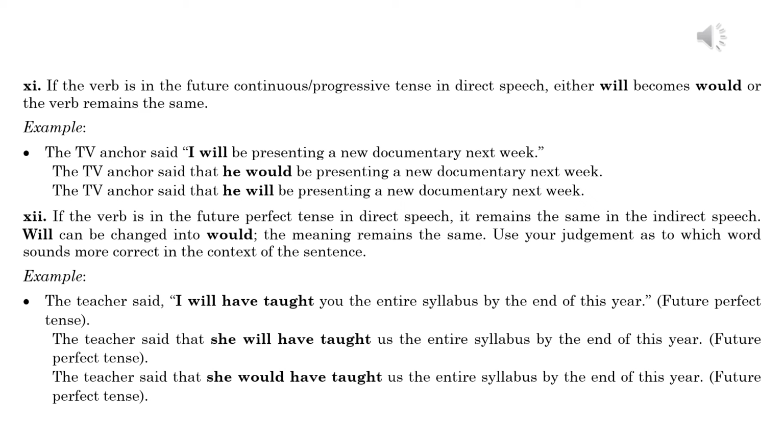11. If the verb is in the future continuous or progressive tense in direct speech, either will becomes would, or the verb remains the same. Example. The TV anchor said, "I will be presenting a new documentary next week." The TV anchor said that he would be presenting a new documentary next week. The TV anchor said that he will be presenting a new documentary next week.